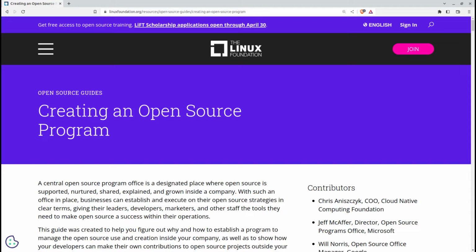It'll also work to build relationships with the open source community, contributing to and promoting internal contributions to open source projects, develop and implement policies and governance frameworks that guide the organization's use of open source software, develop and execute strategic plans for open source software use within the organization, and provide training and education to employees and stakeholders on the use of open source software, including compliance, governance, and community engagement.